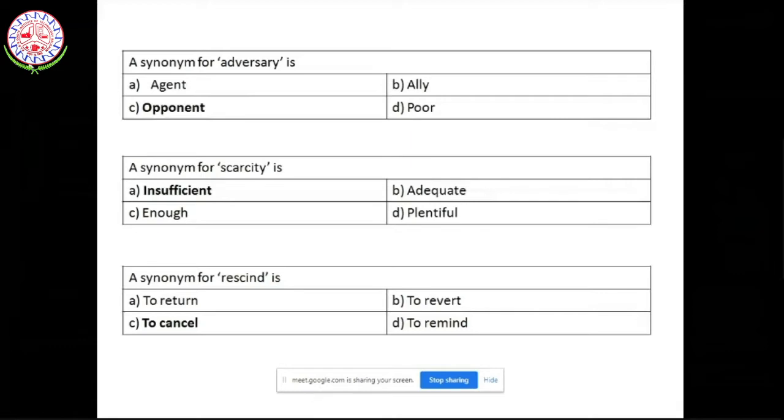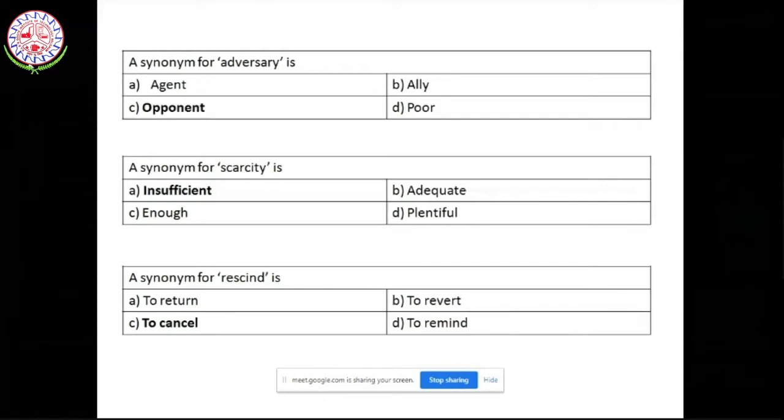Now, there are no tips and tricks as far as synonyms, antonyms and vocabulary are concerned. All that will be evaluated is your knowledge of vocabulary. If you have a strong vocabulary, you would be able to solve it. However, let's try to see how to do it. The meaning of adversary is somebody who is going to be an opponent to you. So obviously the answer is opponent over here.